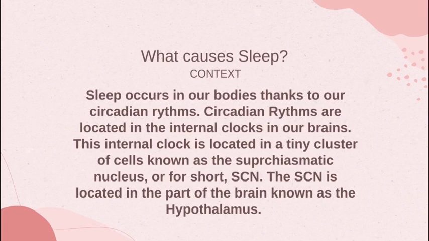Circadian rhythms are located in the internal clocks in our brains. This internal clock is located in a tiny cluster of cells known as the suprachiasmatic nucleus, or for short, SCN. The SCN is located in the part of the brain known as the hypothalamus.